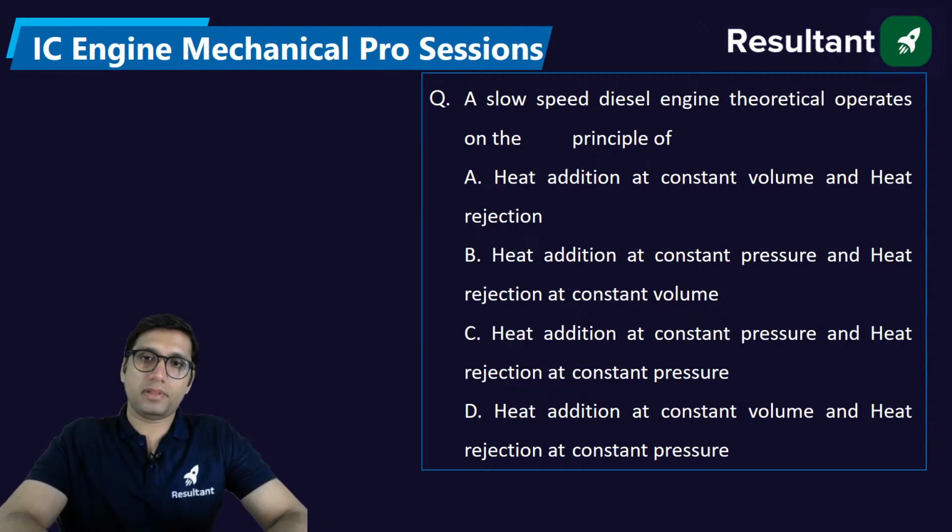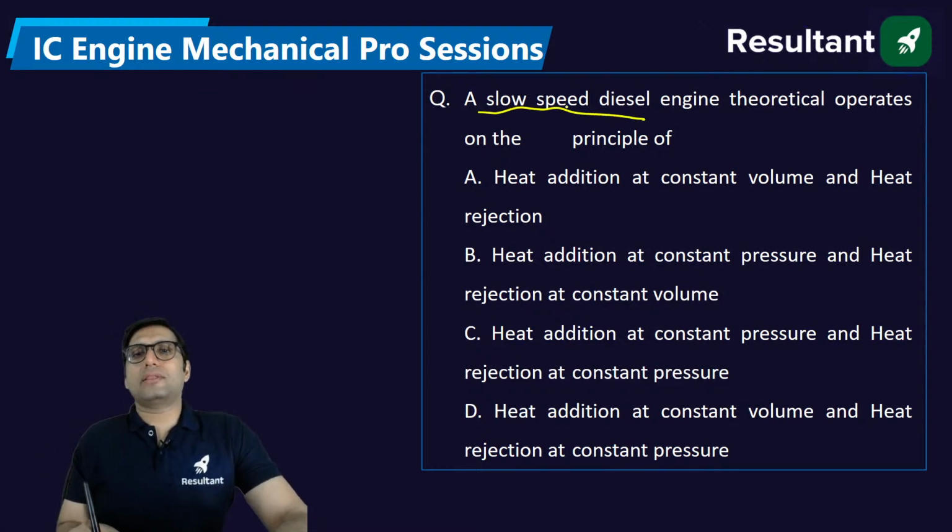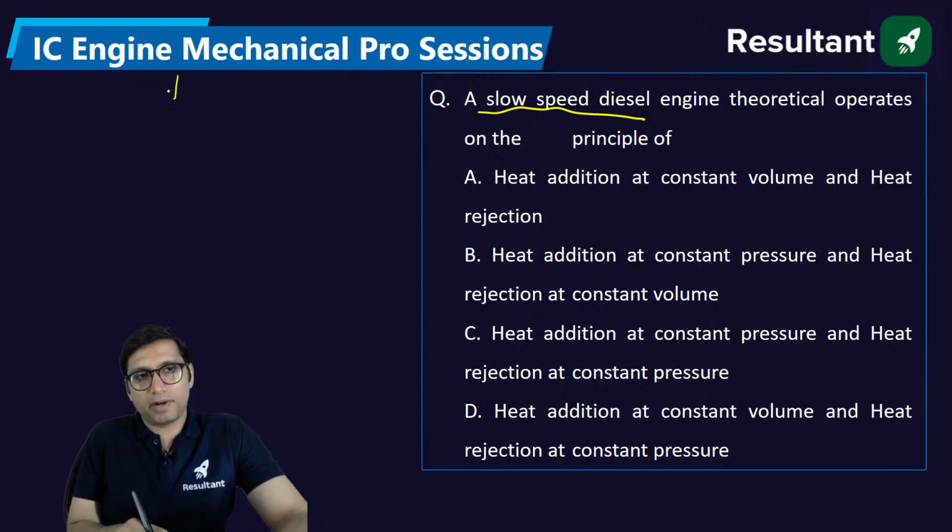A slow speed diesel engine theoretically operates on the principle of... why do they say slow speed diesel engine? Does the engine also operate at high speed? Yes, a diesel engine has two operating cycles.